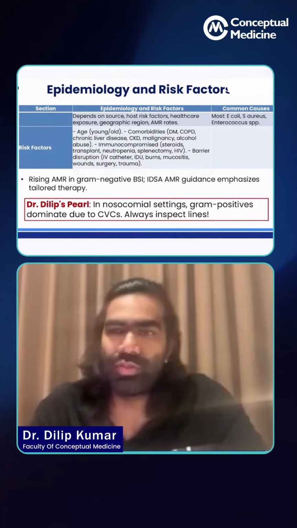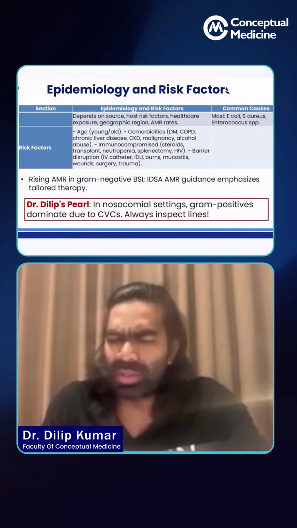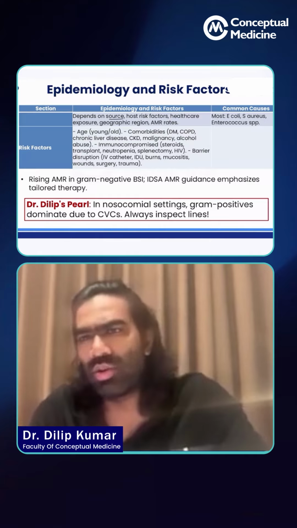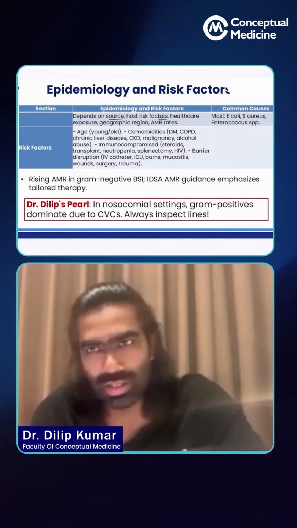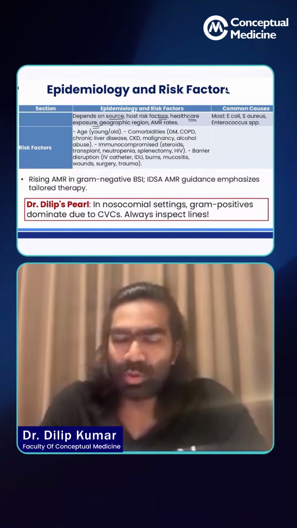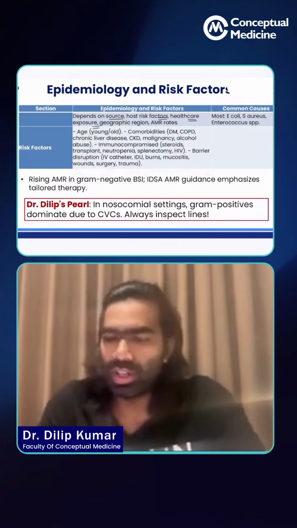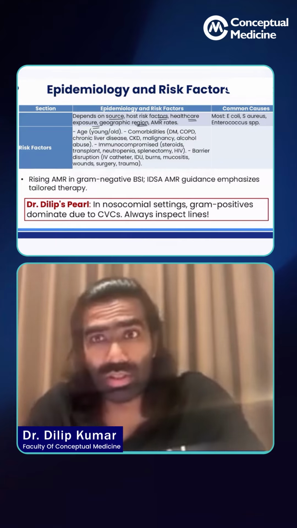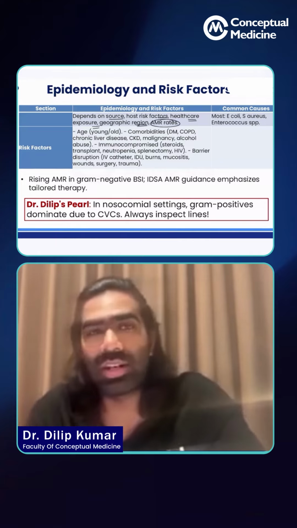Epidemiology and risk factors of bacteremia and bloodstream infections. So the epidemiology typically depends on the source. It could be a urinary tract infection, which can result in E. coli bacteremia, or some host risk factors. It can be healthcare exposure that can result in certain infections, or the geographical region that can influence what infection you're dealing with, or the antimicrobial resistance rates in your hospital